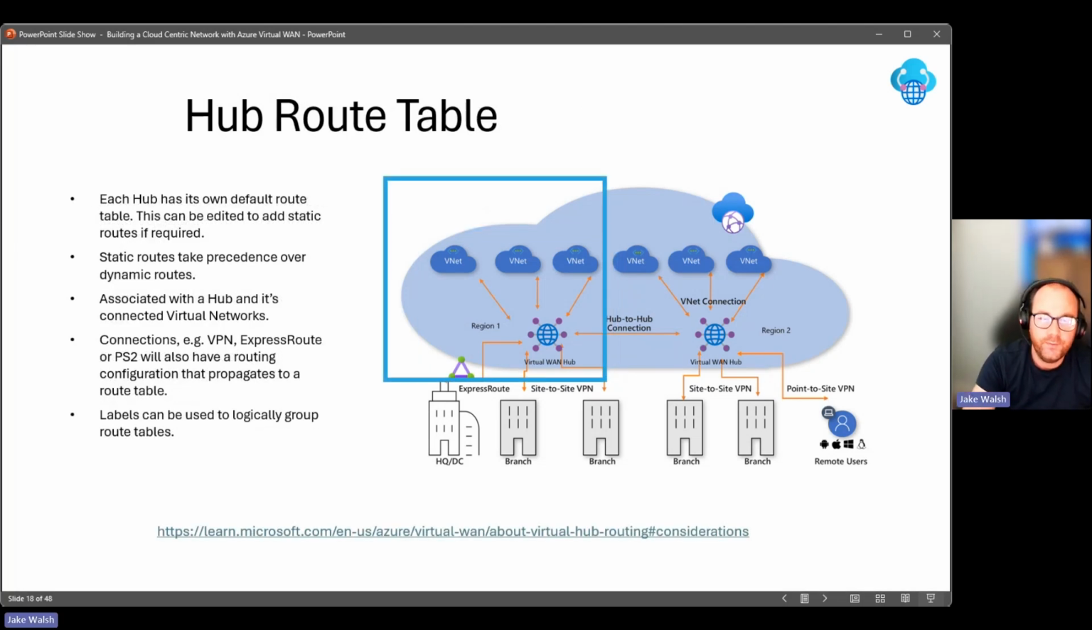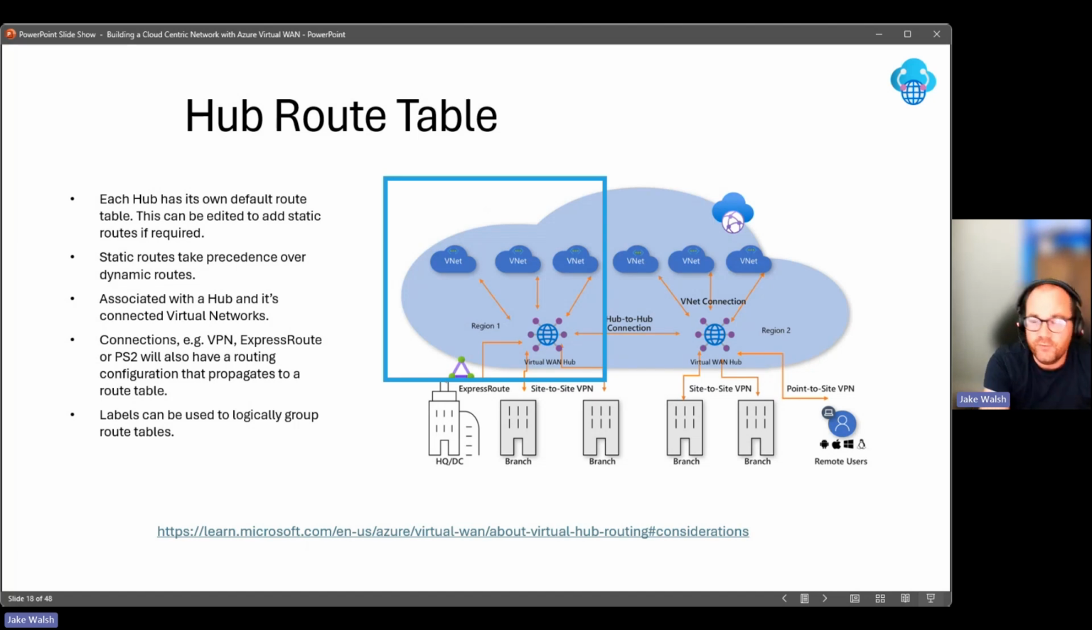Hub route tables are really important, and again, there's a link just shared there. I'd recommend having a look at that. So, routing is something that's changed, certainly whilst I've been working with Virtual WAN. Things like routing intent came GA, I think, just over a year ago. It might be slightly longer, but that's again worth checking out if you're using Virtual WAN.